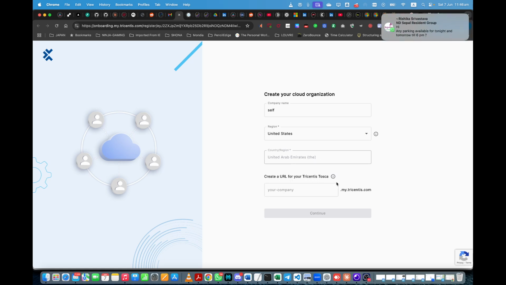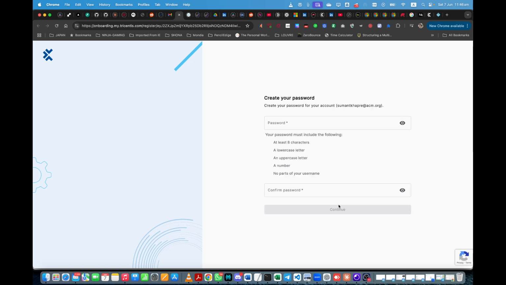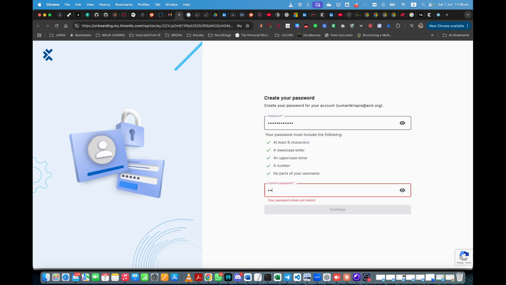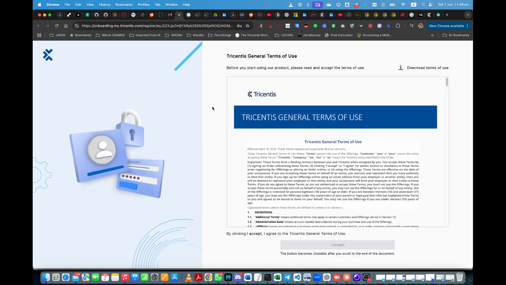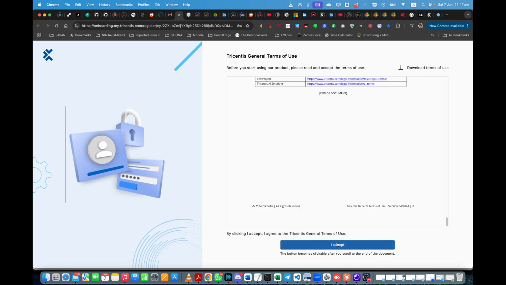Create a URL for Tricentis TOSCA. Now let me write my name only. So company name itself. Continue. Create password. Okay, let's take some easy password. Okay, both are correct. Update password. Okay, so it accepted.